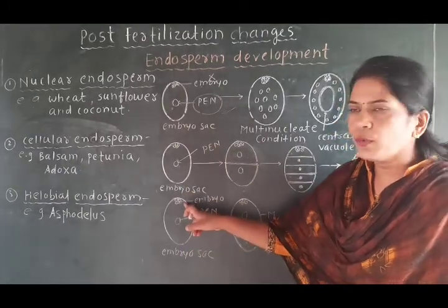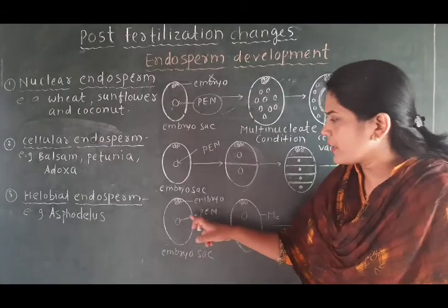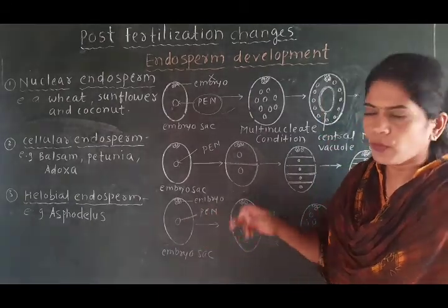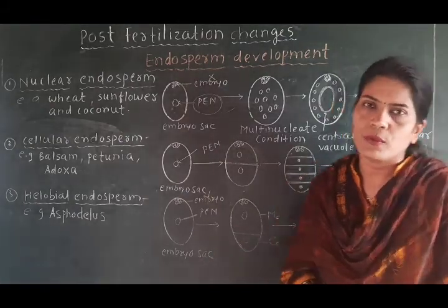In the embryo sac, two labels are there. One is called the embryo, another one is called the primary endosperm nucleus. Okay, we will focus only on this primary endosperm nucleus.